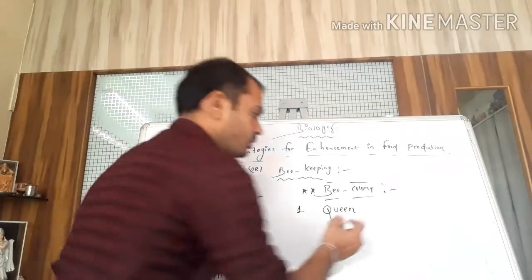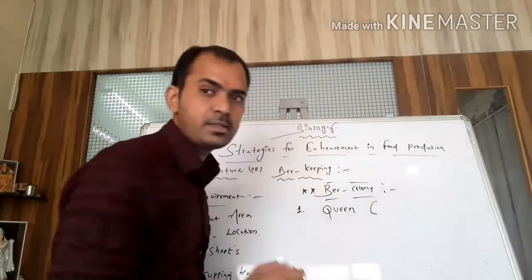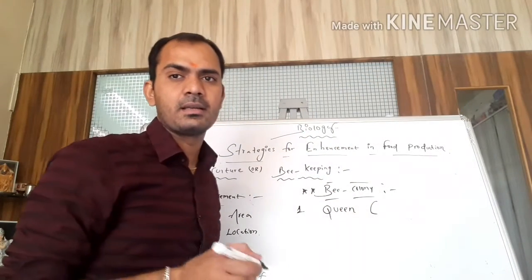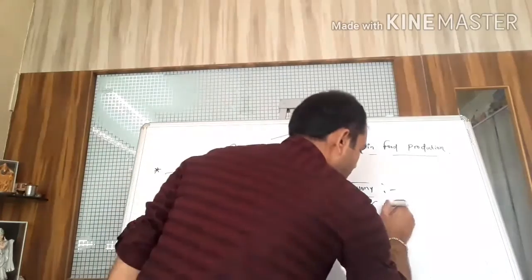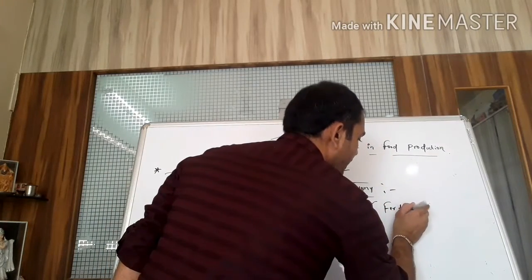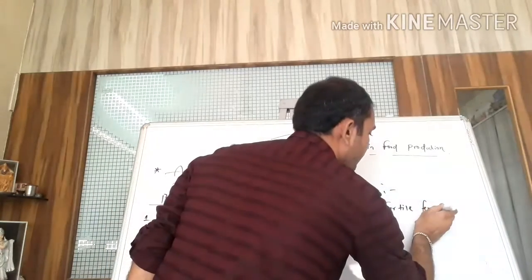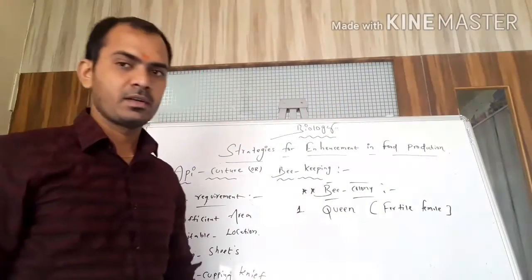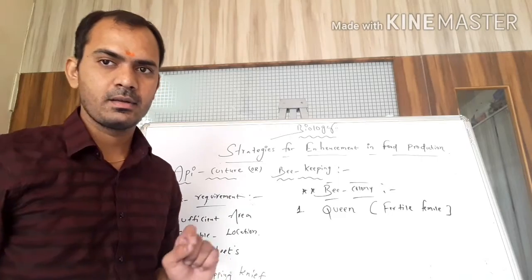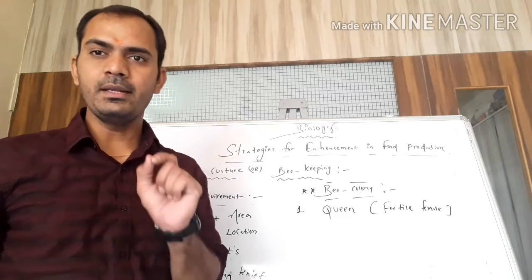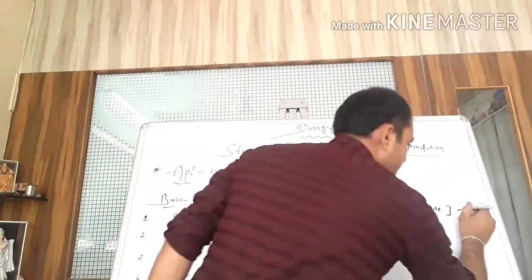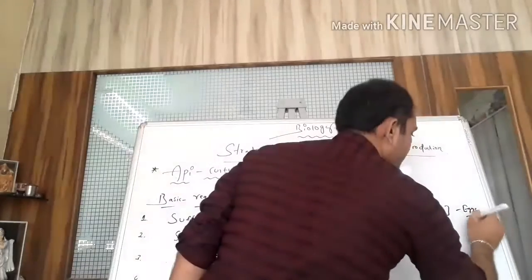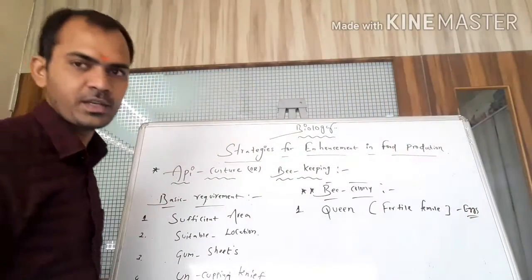So the queen. What is a queen? Actually, students, the queen is considered the fertile female. I'll write on the board: fertile female. This is the first one. She is only laying eggs. Students, I repeat, she is only laying eggs. Okay, this is the first type, the queen.